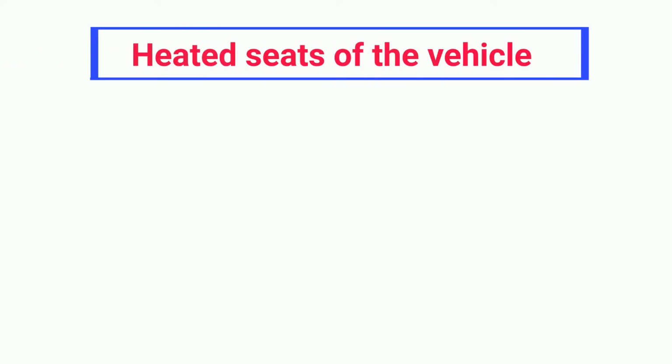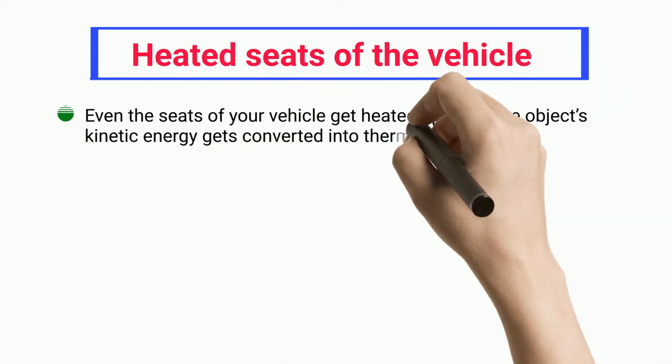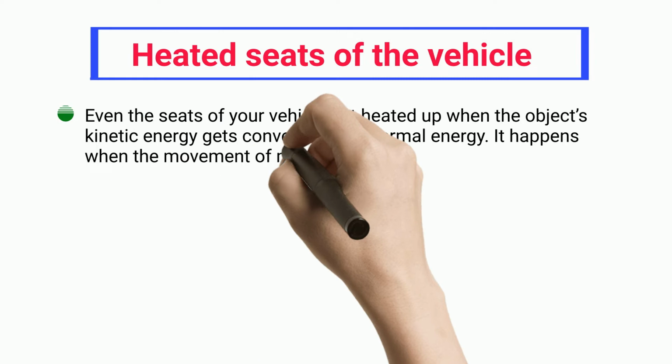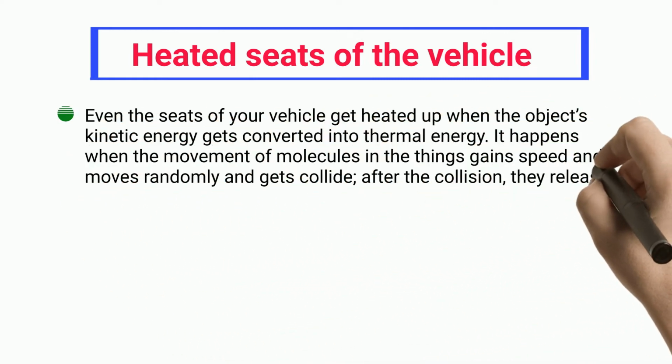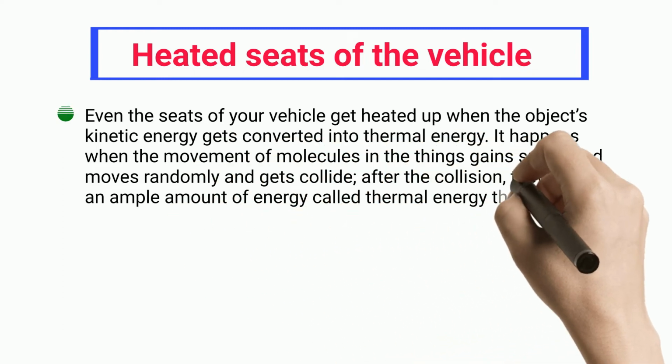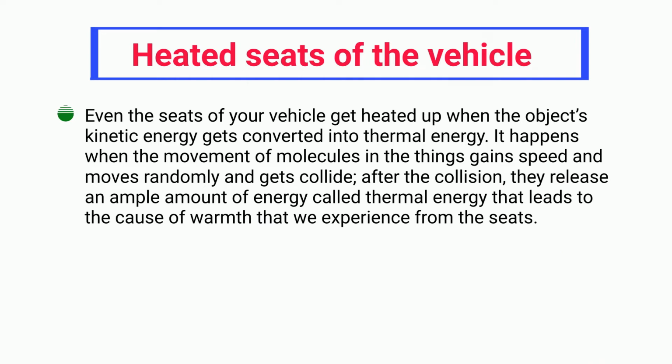Heated seats of the vehicle. Even the seats of your vehicle get heated up when the object's kinetic energy gets converted into thermal energy. It happens when the movement of molecules in the things gains speed and moves randomly and collides. After the collision, they release an ample amount of energy called thermal energy that leads to the cause of warmth that we experience from the seats.